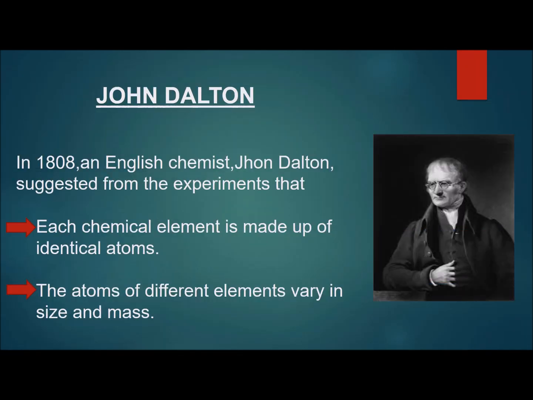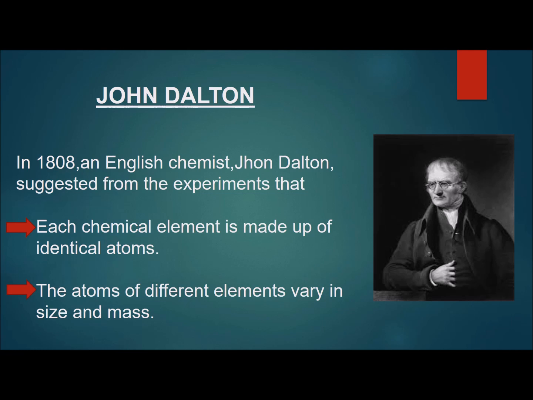Then John Dalton, an English chemist, in 1808 suggested that each chemical element is made up of identical atoms. It is the same definition of elements that we are taking now: elements are made up of identical atoms, and the atoms of different elements vary in size and mass.